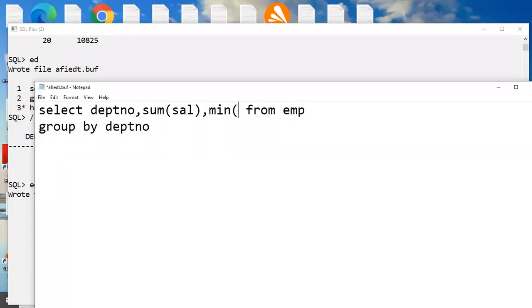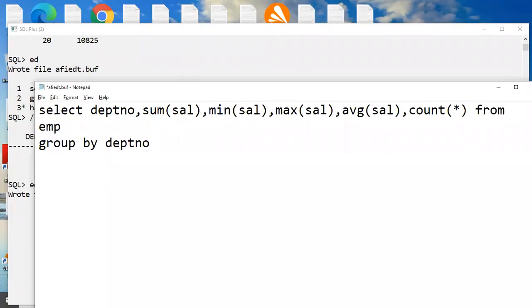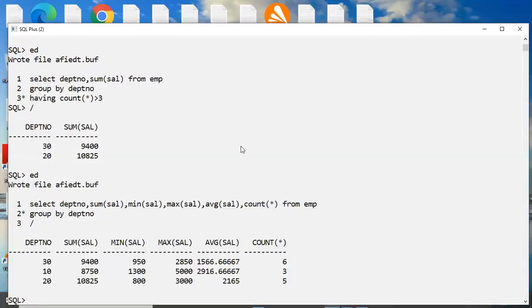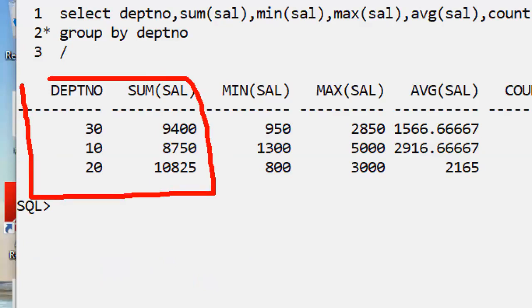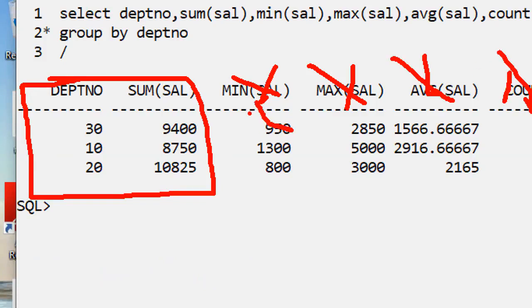Observe it here. Minimum of salary is there. Again, max of salary is there. Again, average salary is there. Same, so many things. Again, count star is there. All these things are there. You can check it out on your report side. Observe it here. This is what I am displaying. All these things I am not displaying: minimum salary, maximum salary, average salary, count star. But unfortunately, internally the values are there or not?